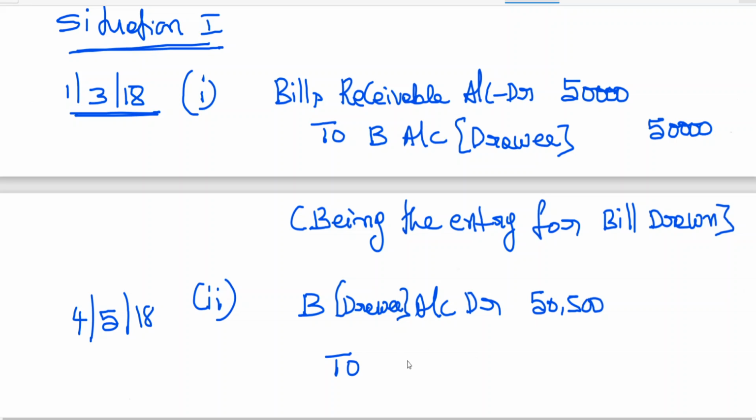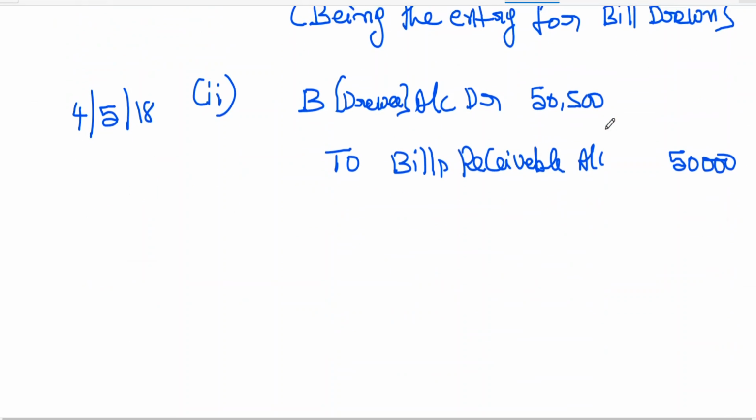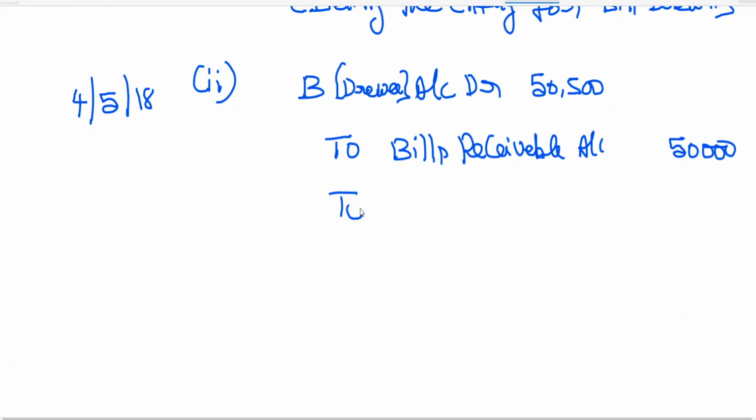B account debtor to bills receivable account 50,000, to cash account 500. This is for what?